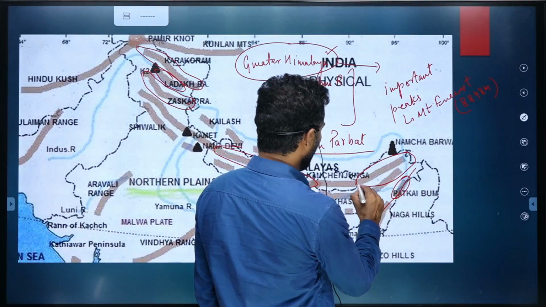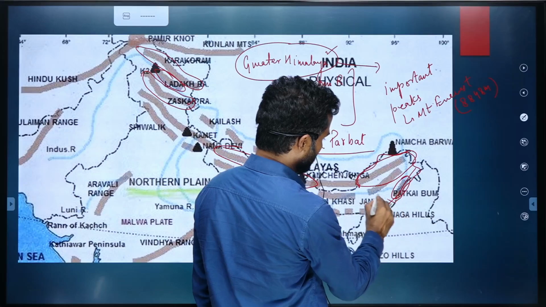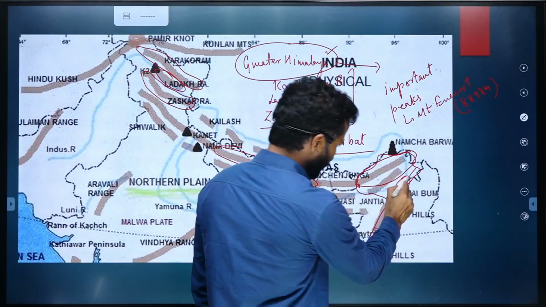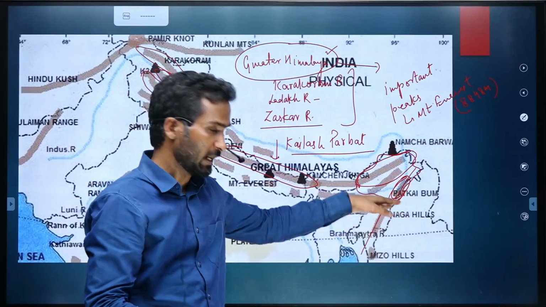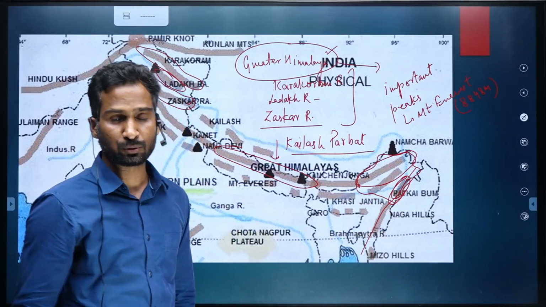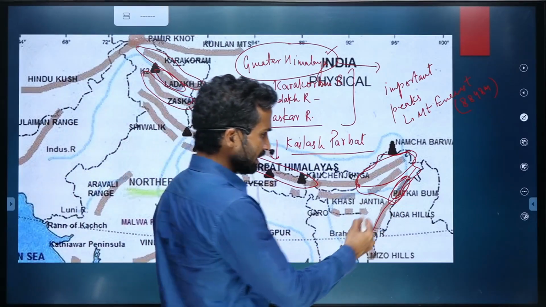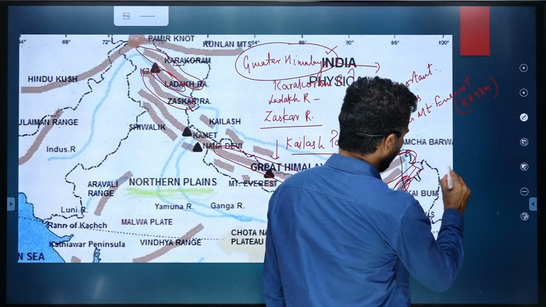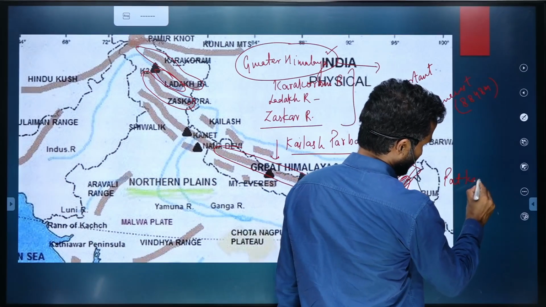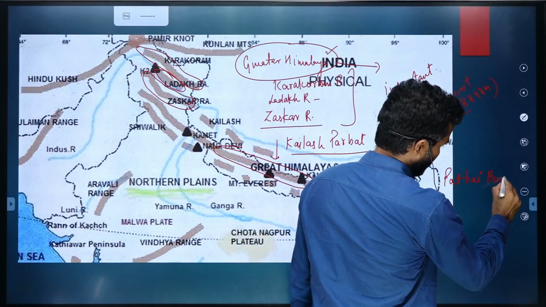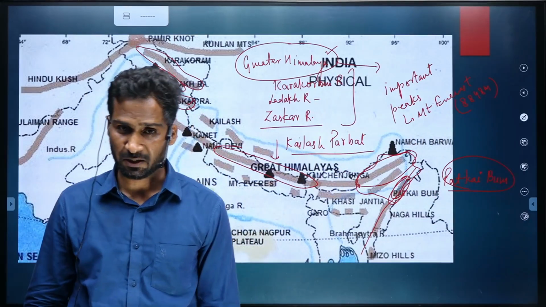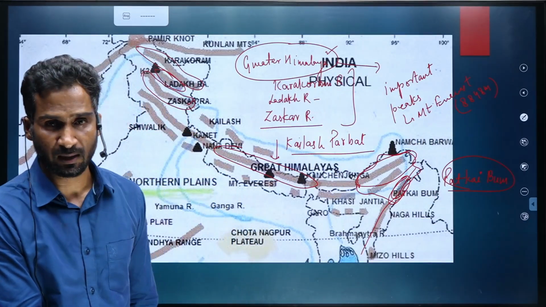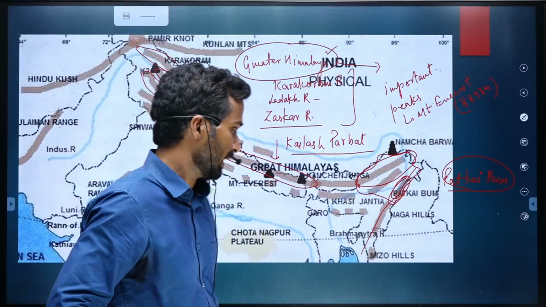This is Arunachal Pradesh, and in the eastern part of Arunachal Pradesh, a hill oriented broadly south to north is called Patkai Bum. Patkai Bum is the hill of Arunachal Pradesh, part of Purvanchal, or call it Northeast Himalaya.